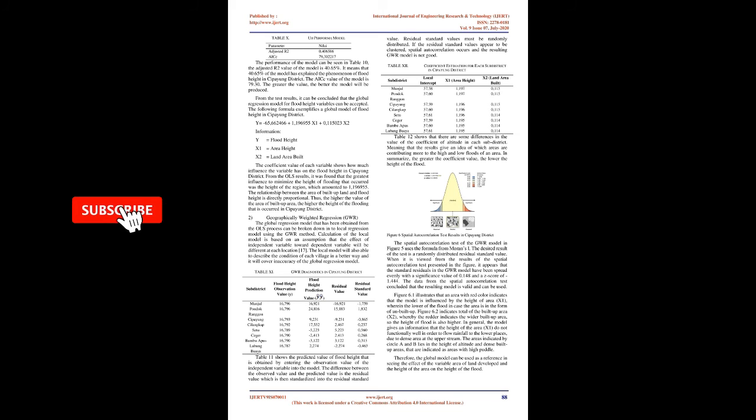The global regression model that has been obtained from the OLS process can be broken down into a local regression model using the GWR method. Calculation of the local model is based on an assumption that the effect of the independent variable toward the dependent variable will be different at each location. The local model will also be able to describe the condition of each village in a better way, and it will cover the inaccuracy of the global regression model.